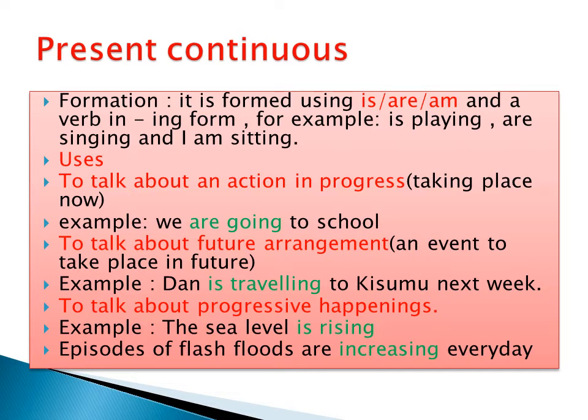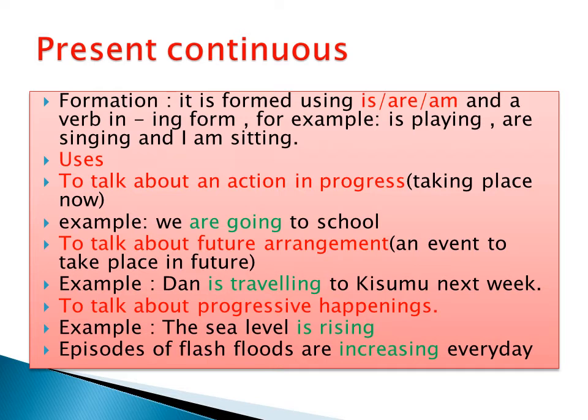To talk about future arrangement. When you want to talk about an event that will take place in future, you also use present continuous. Dan is traveling to Kisumu next week.